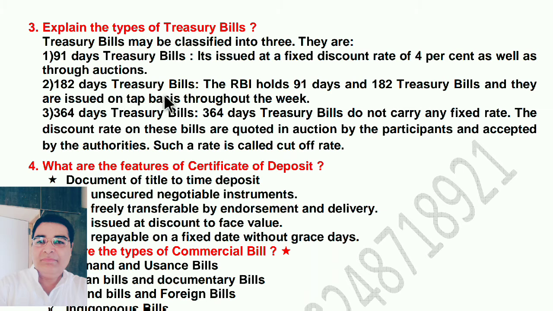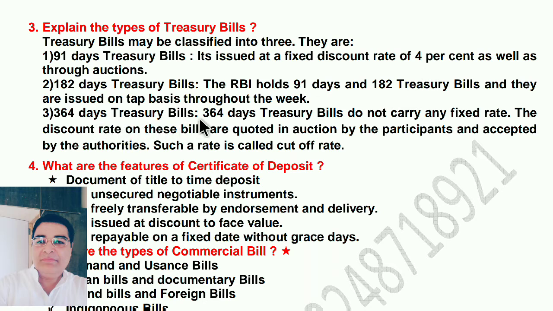182 days treasury bills. The RBI holds 91 days and 182 days treasury bills and they are issued on tap basis throughout the week. So this will be done as auction treasury bills. So 91 days and 182 days treasury bills are held by RBI. Okay, and you will get the 4% discount on that.